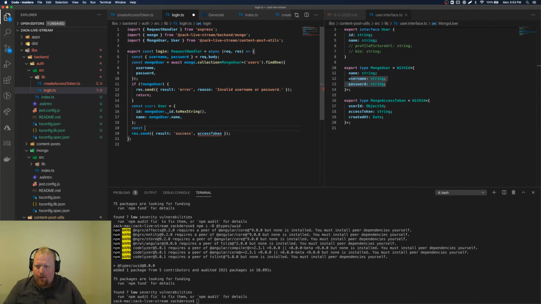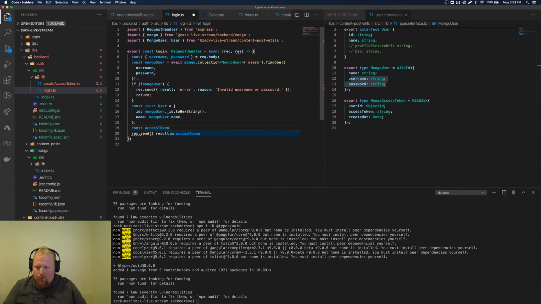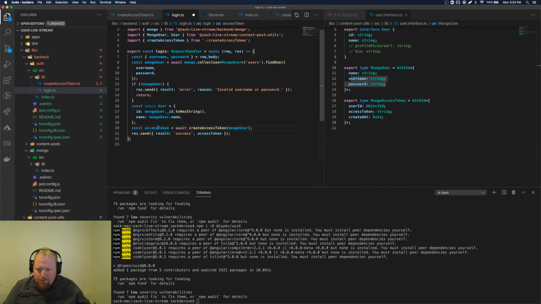So we're going to say, now that we have our user, we are going to create our access token with that function we just created. So we're going to call create access token. Going to pass it this user, pass it the Mongo user rather. There we go. We'll need to await this because I'm pretty sure that's returning the promise. Yes. Sure, it's a promise of a string. Yeah. So now we have our access token as one thing. We also want to send our user as a second thing.